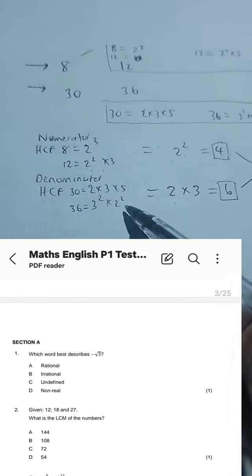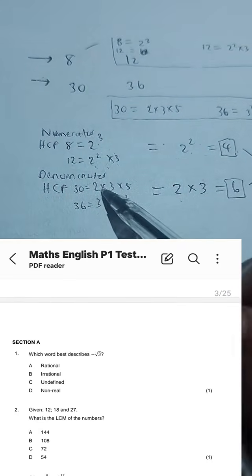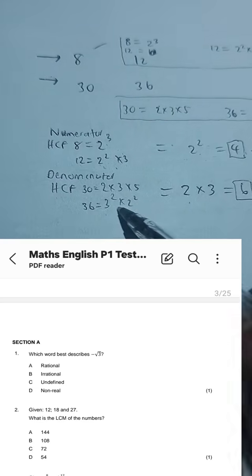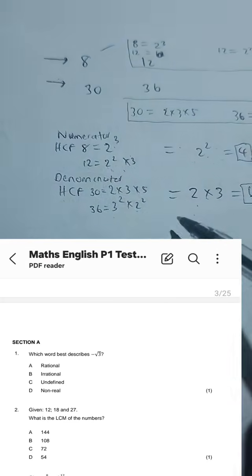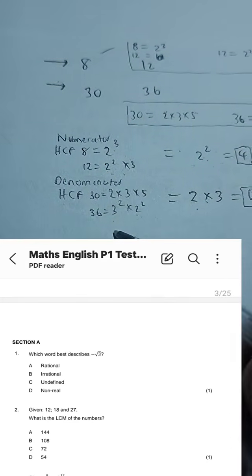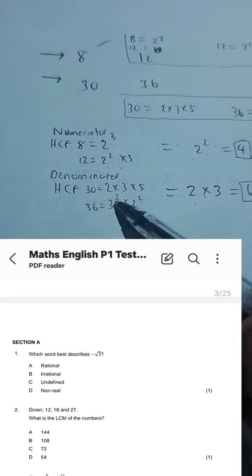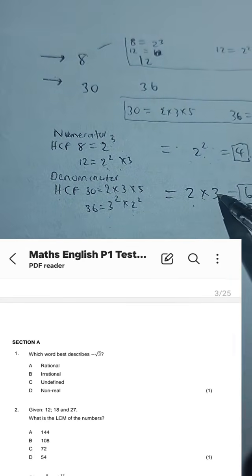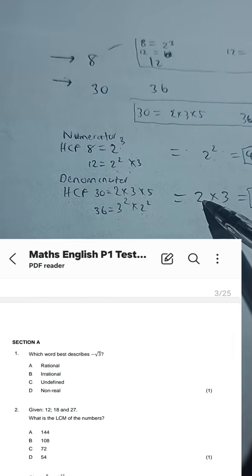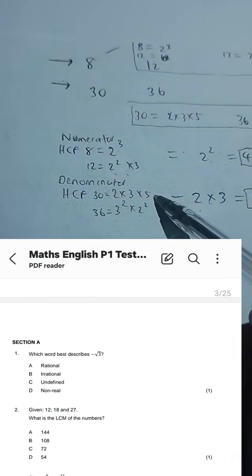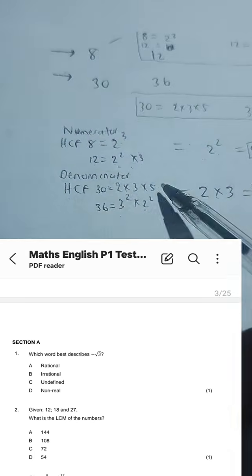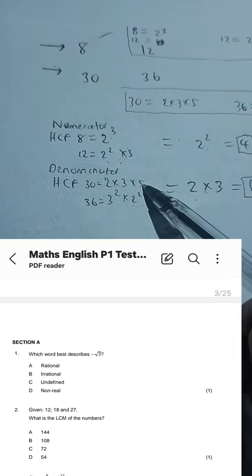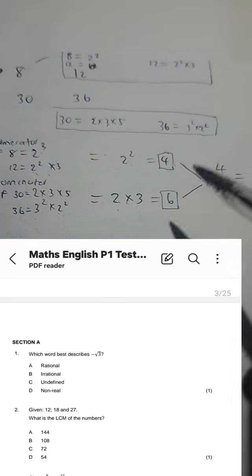Which one is it? 2 and 2 are common bases for both numbers, so we choose the one that has the lowest exponent. It is this one. Then 3 and 3 are also common bases for both numbers, so I choose the common base with the lowest exponent and multiply it to the 2. 5 is not a common base. So basically for highest common factor, we do not include leftovers. We don't. So 2 times 3 is 6.